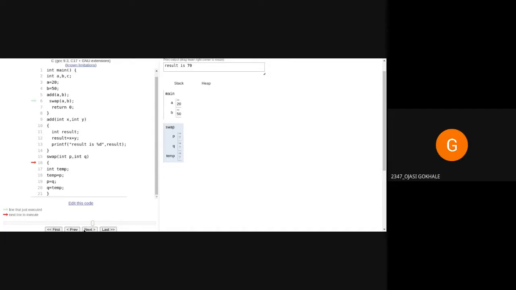Yes, I have a doubt. Hello, ma'am. Yes, tell me, Ojaswi. I had a doubt: instead of the print statement in the add function, what if we write return result? So the memory will not be deallocated, right? So you mean to say instead of printing the result in add, you want to print it in main, am I right? No, ma'am. I want to write return result in the add function.